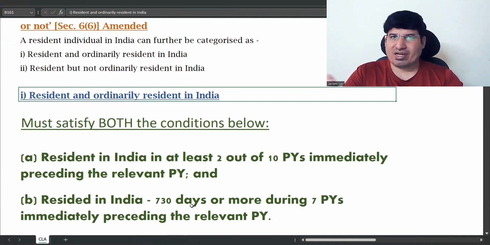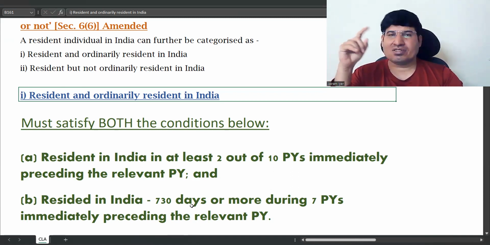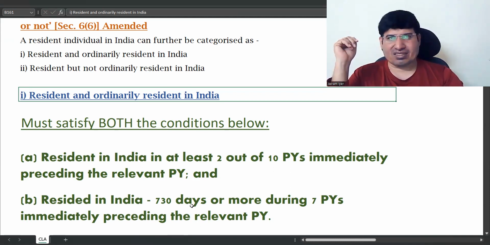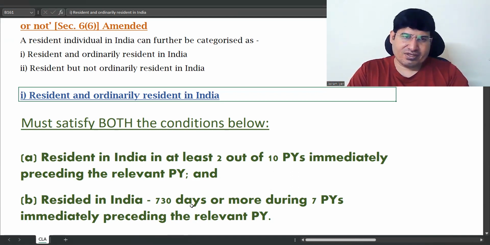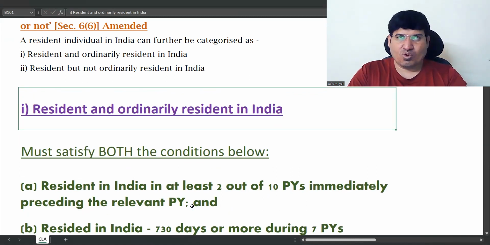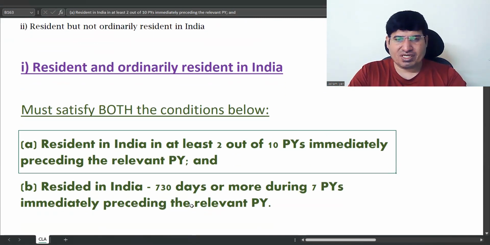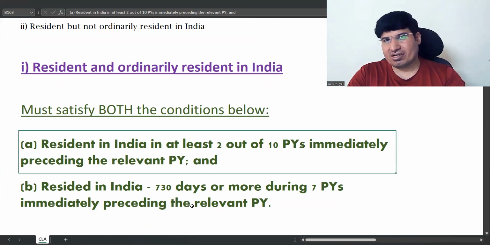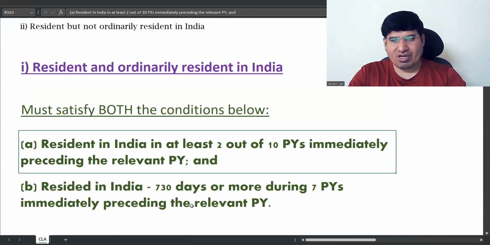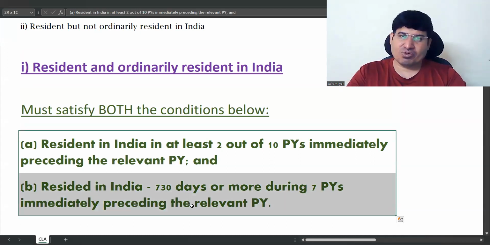Both are the same, OR and ROR. OR is just the short form of ROR, because instead of saying resident and ordinarily resident, you just say ordinarily resident. Fine. So this is your OR or ROR. These two conditions have to be fulfilled. If he's fulfilling only one, then still he'll become RNOR. He has to fulfill both to become ROR. If he's fulfilling only one or not fulfilling any, in both cases he will become RNOR or NOR.